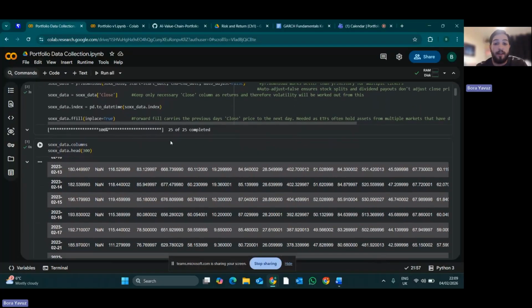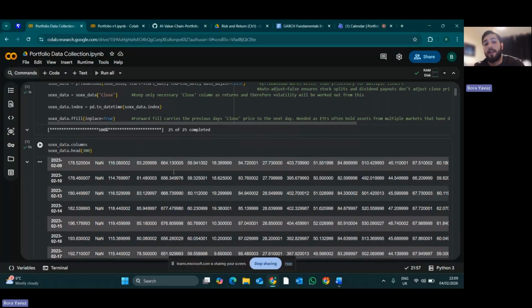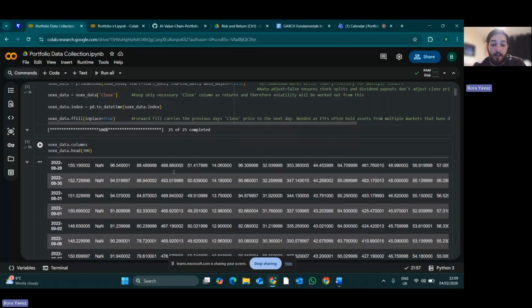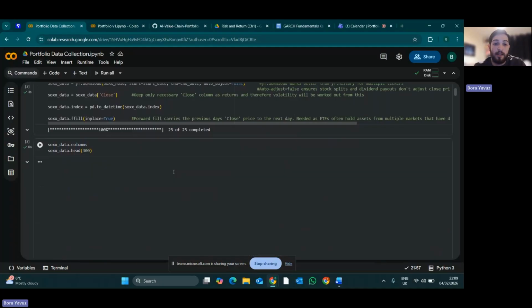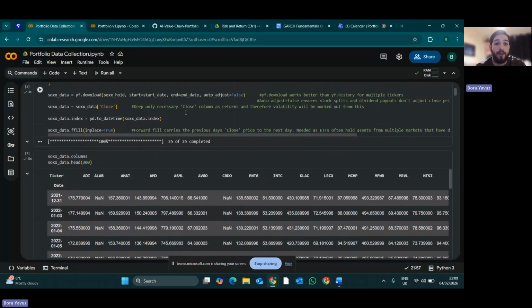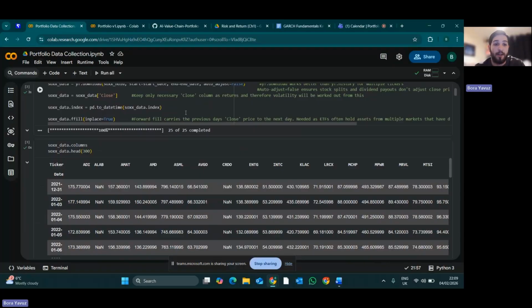When I first imported the data, there were about three issues with null values. Firstly, since this is an ETF that invests globally, different markets open at different times. For example, the Saudi Arabian market is open from Sunday to Thursday, whereas the American or European markets are open from Monday to Friday. So this forward fill carries over the previous day's price onto the next day's.